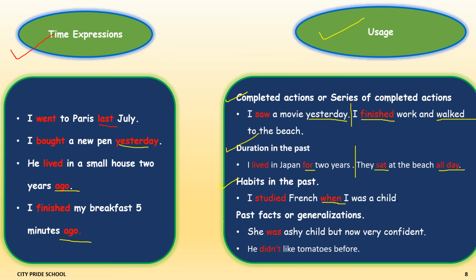Then to talk about past facts or generalizations. She was a shy child but now very confident. Was shy and was a child also, but now is grown up into a confident student like all of you. He didn't like tomatoes before, but now the person likes them. So this habit of not liking tomatoes is discontinued.